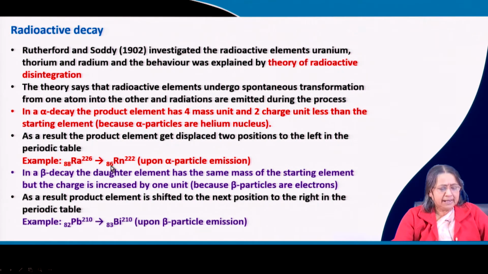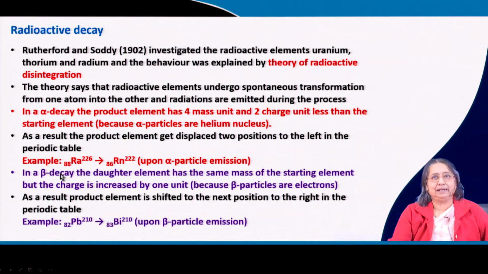The example given here is radium. Radium 226, where 226 is the atomic mass and this is the atomic number. When radium gives out 1 alpha particle, the mass will be reduced by 4 units, so it will become 222, and the atomic number will be reduced by 2 units, so it will be 86. So the position of radon will be 2 units to the left in the periodic table compared to radium.